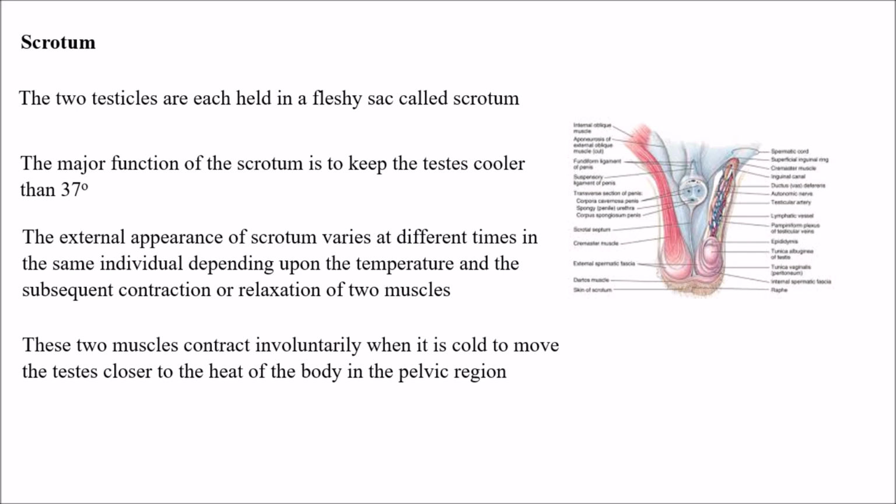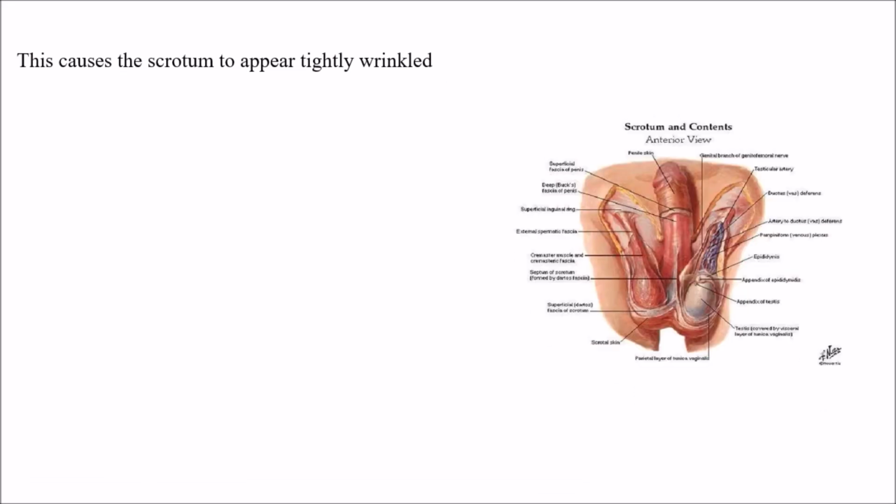So when the body temperature is lower than the outside, it will move the testis closer to the pelvic region so that the body heat can be given to it. This causes the scrotum to appear tightly wrinkled. When the testes go near the body, the scrotum becomes tight and more wrinkled.